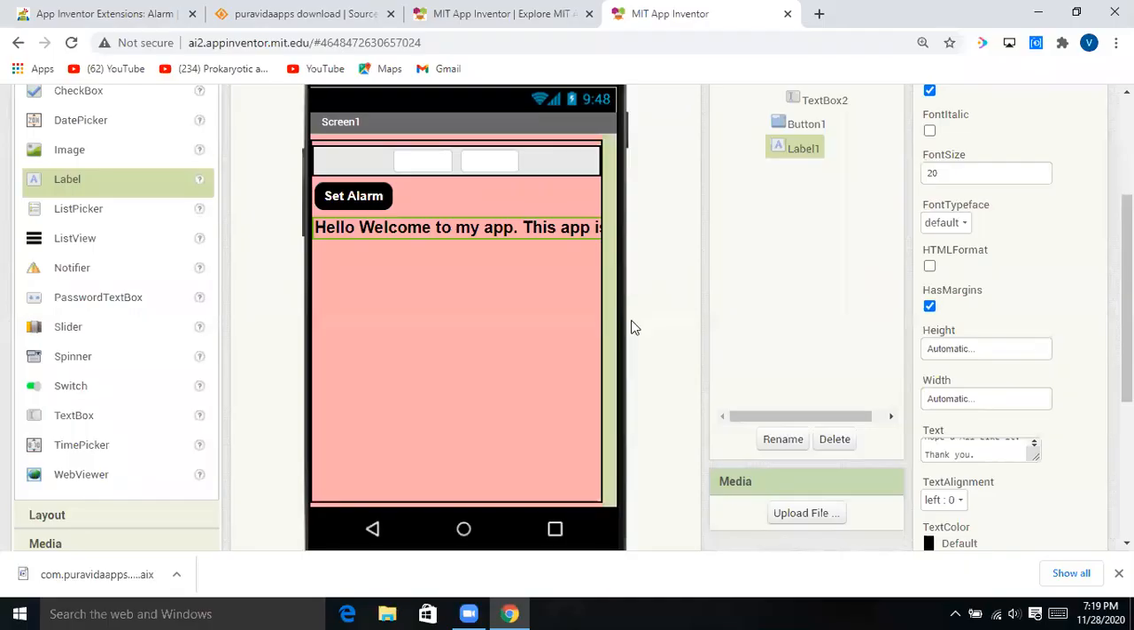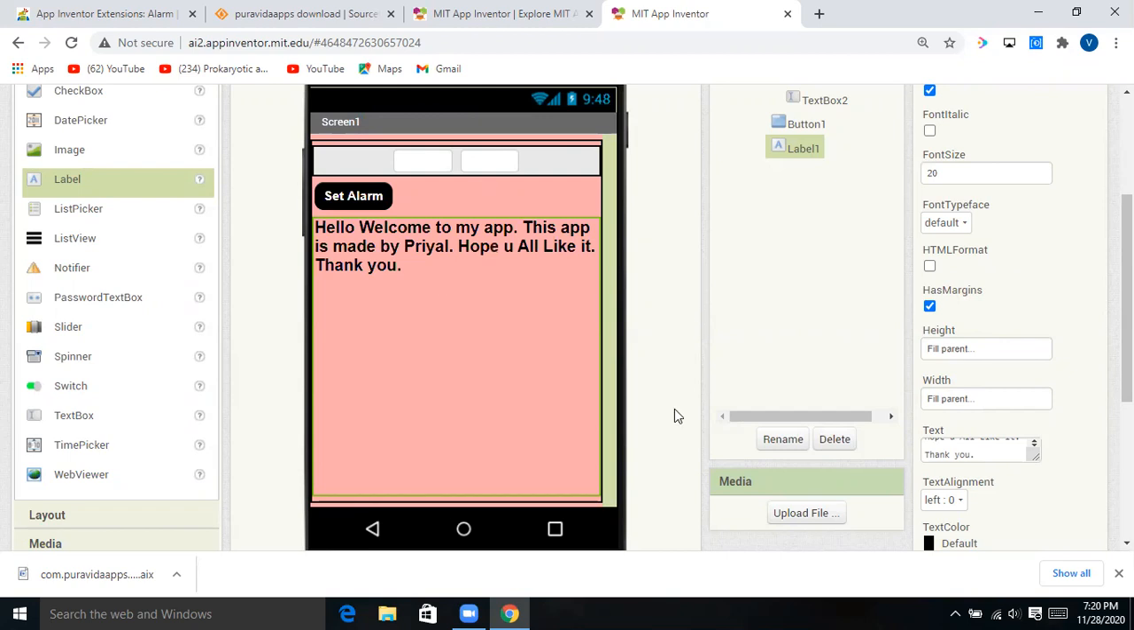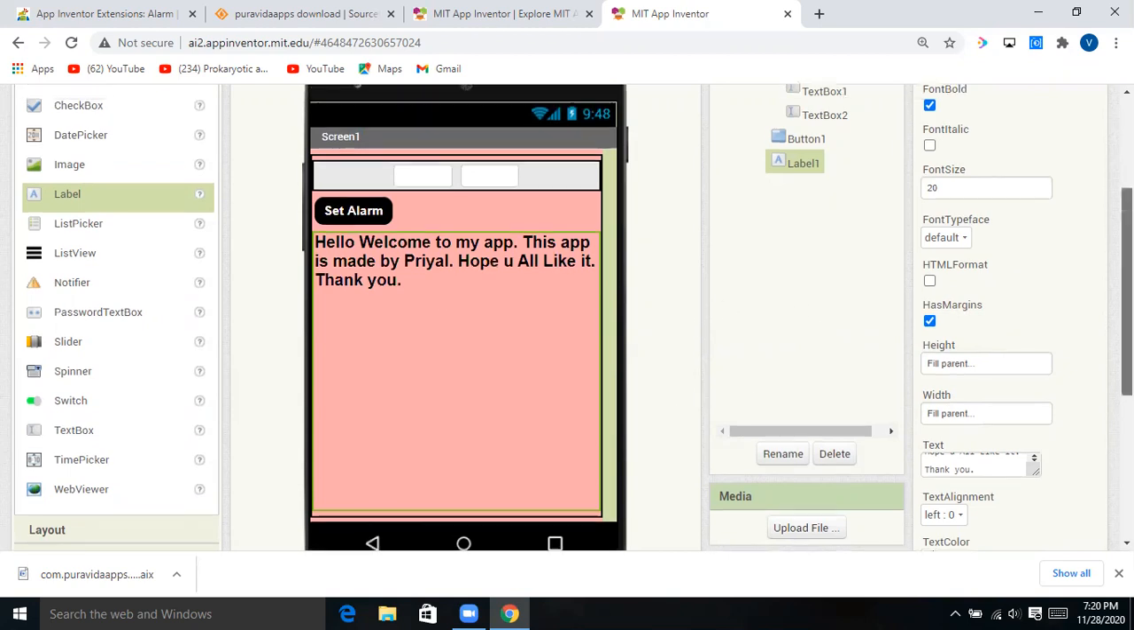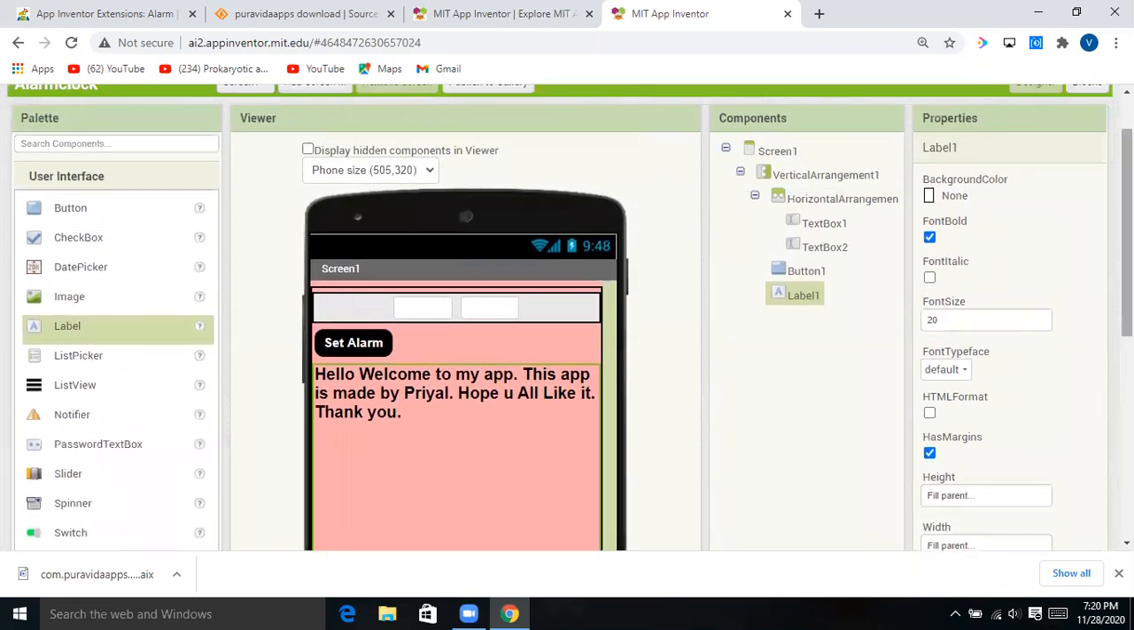So as you all can see, we have written many letters, so it is not coming here. So what we can do is make its height fill parent and its width also fill parent. Now you see, it is coming. I hope you like it. So now it's time for code.